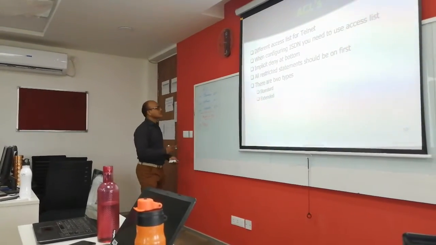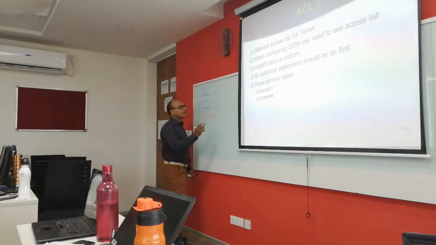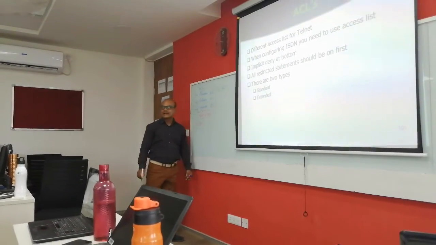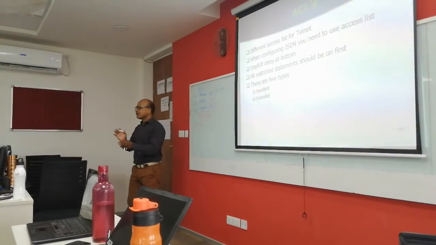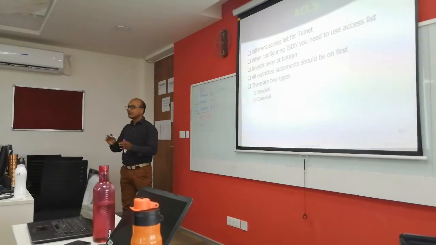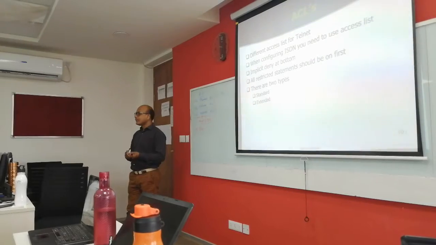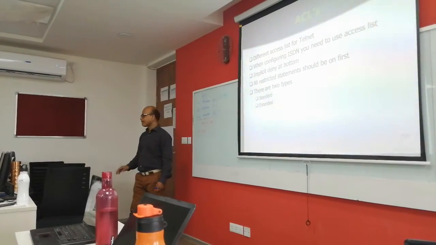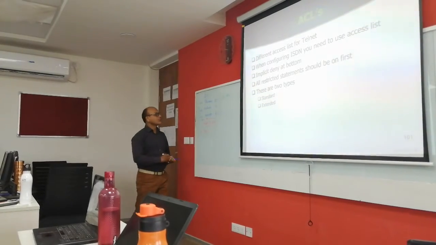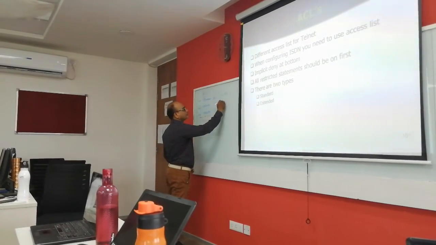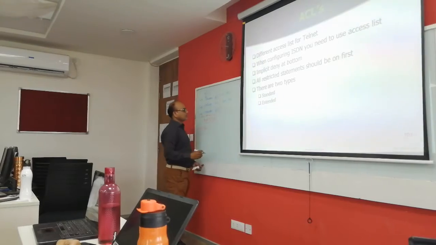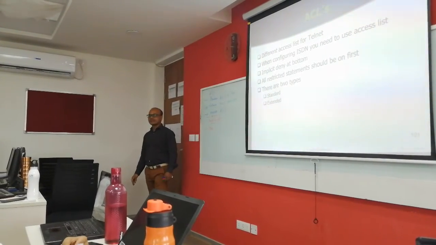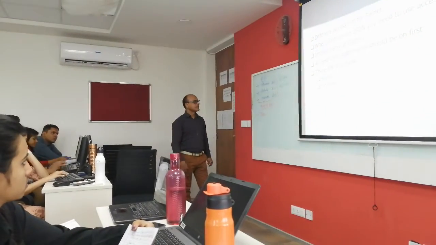The range starts from access list when you configure. We have 0 to 99 for your standard access list. Within any one of these ranges, if you give the number, the router understands you are going to configure your standard access list. If you give the range from 100 to 199, the router understands you are going to configure your extended access list. Fine. Next thing is named access list.